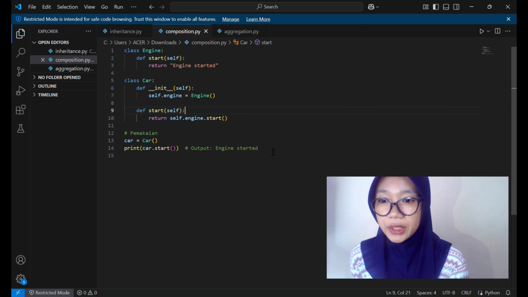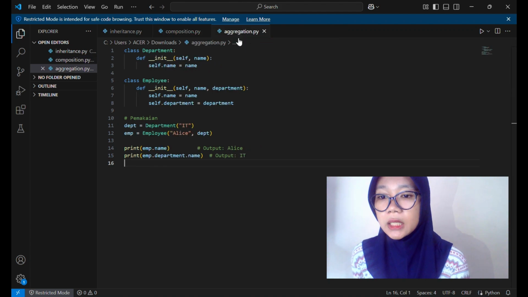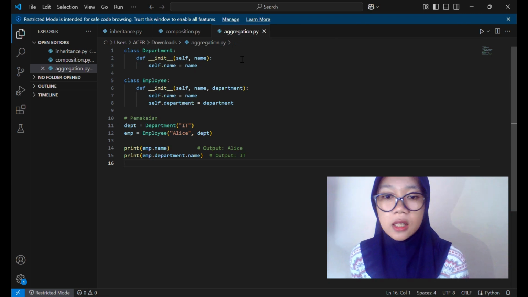Conclusion: Car doesn't inherit from Engine, but it depends on Engine. Composition creates a strong part-of relationship. If the car is lost, the engine is lost too.